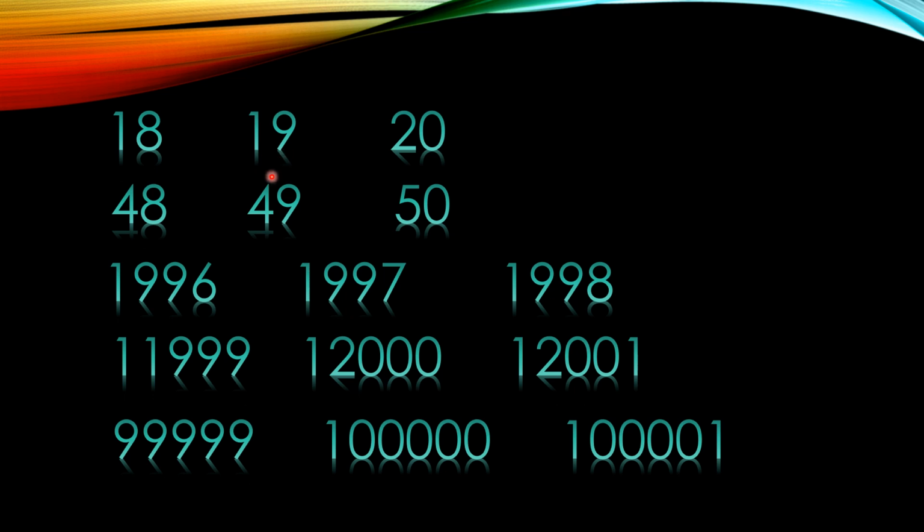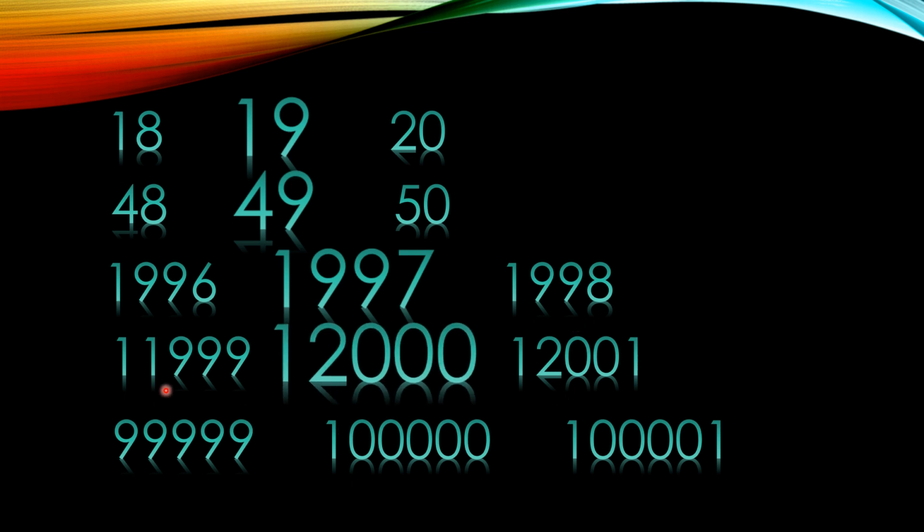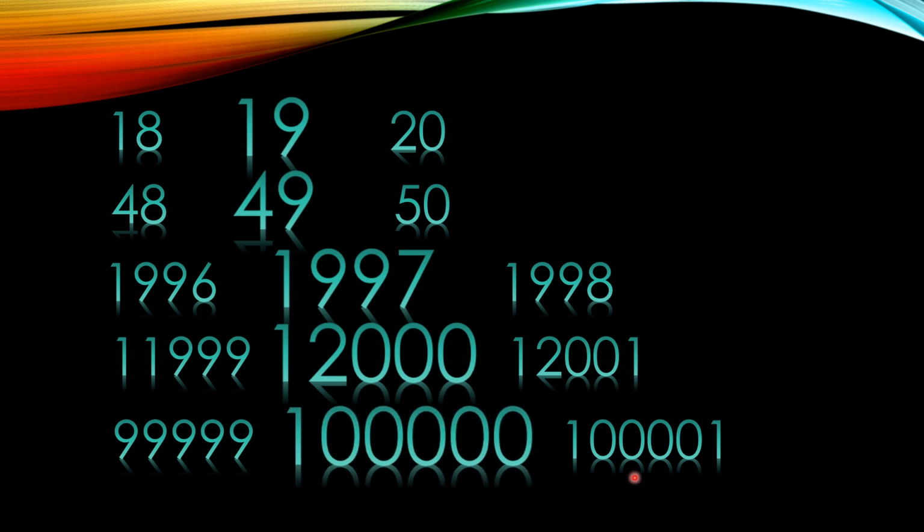The very first number they were asking about is 19, and the successor of 19 is 20 and the predecessor is 18. The next number was 49. So 49 has 50 as a successor and 48 as the predecessor. 1997 has 1996 as the predecessor and 1998 as the successor. Similarly, 12,000 will have 11,999 as the predecessor and 12,001 as the successor. And last, 1 lakh 1 is the successor, whereas 99,999 is the predecessor.